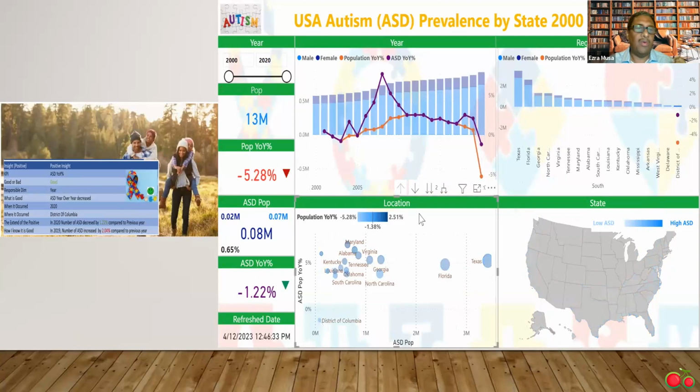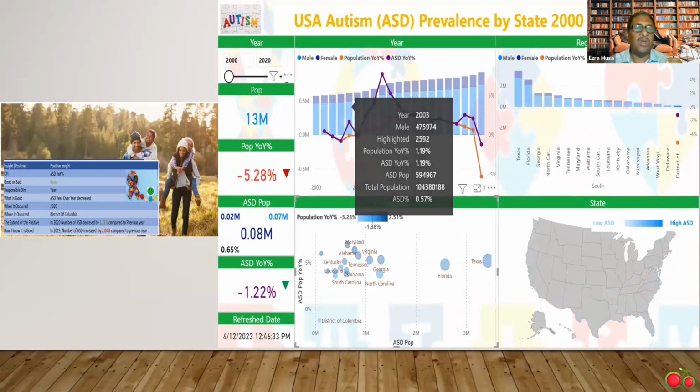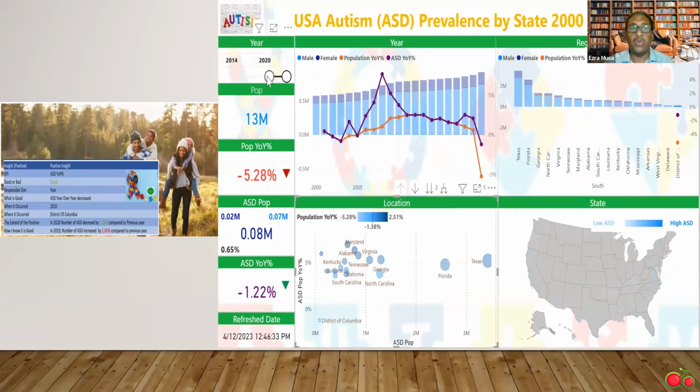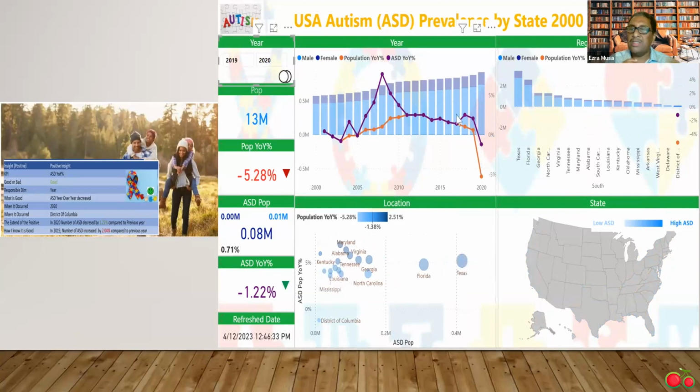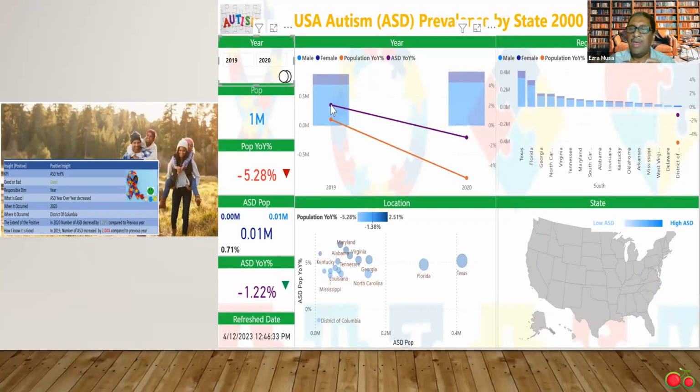Now, when we look at this, you will see that the ASD year-over-year was minus 0.22, and the population year-over-year also dropped by 5.28. This decline of population could be linked to the onset of COVID-19, as people may have relocated from DC, impacting both the total population and the ASD population reduction.